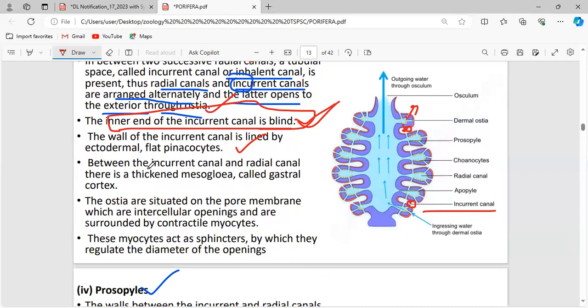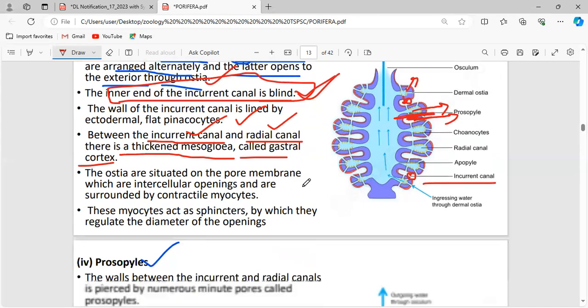Between the incurrent canal and the radial canal, there is a thickened mesoglea called the gastral cortex. This is an incurrent canal, this is an excurrent canal, and between these two there is a thickened mesoglea, called the gastral cortex.